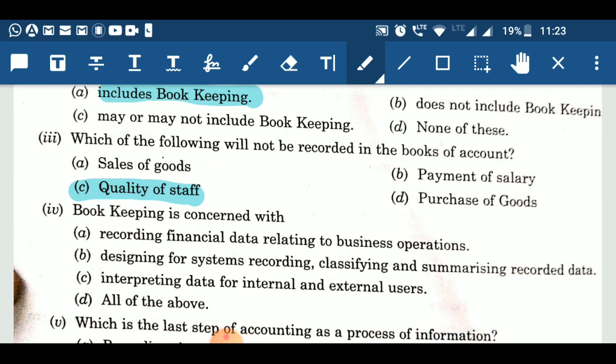Now again, if you remember the definition of bookkeeping, which says bookkeeping means identifying, measuring and recording financial information only. It means its main objective is to record financial data related to business operation. Hence option A is correct.